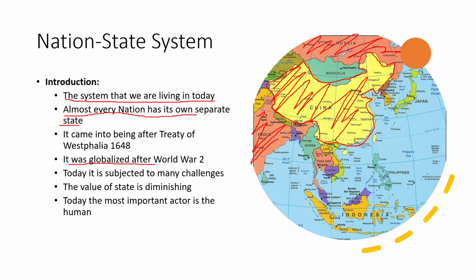But students, today this system in 21st century is subjected to many challenges. There are many challenges to this system. The value of a state is diminishing, and today the most important actor in the world is not the state, but it's the human. Today we talk about human, the international law talks about human. The state is losing its value, and the value of human is increased today. We will discuss this in the future, and I'll try to explain it in the most simple manner.